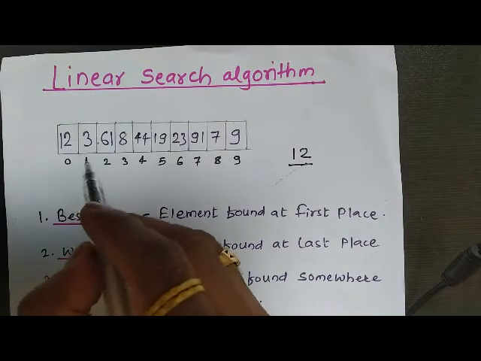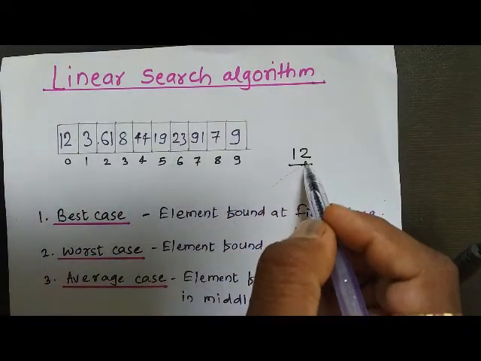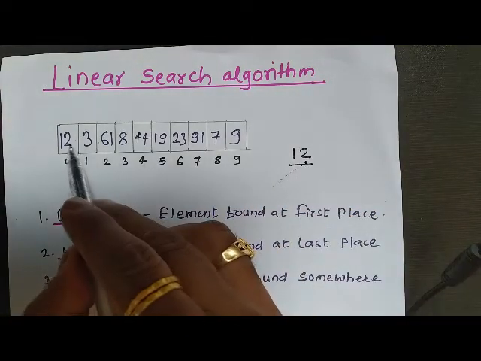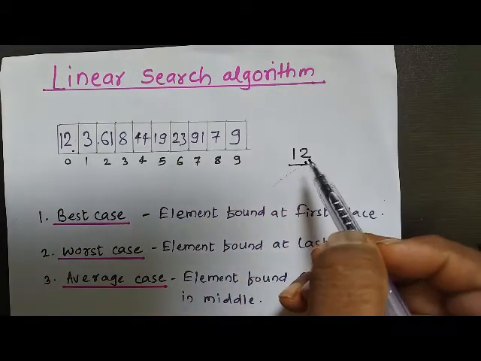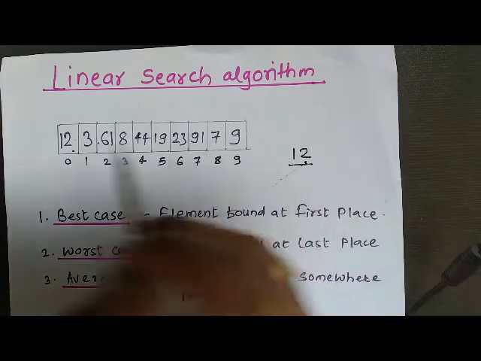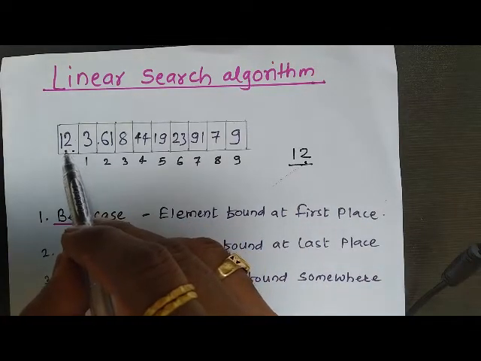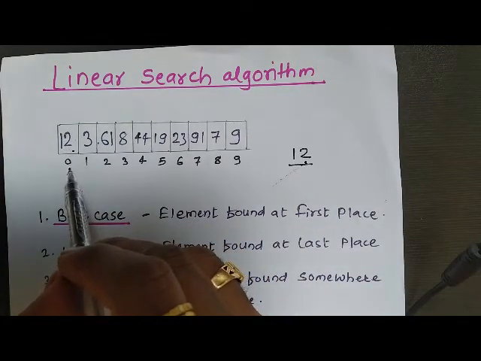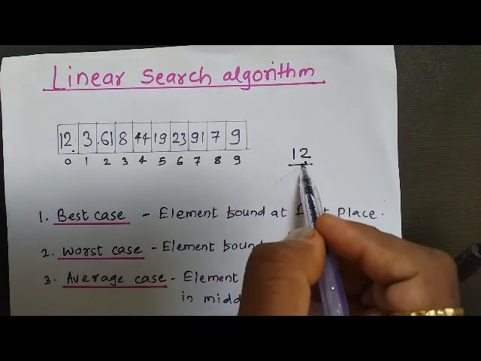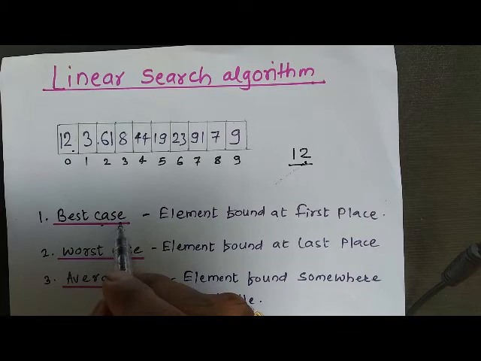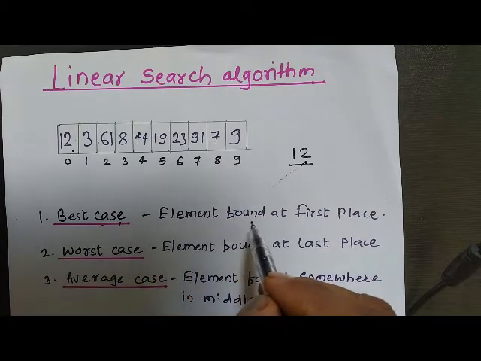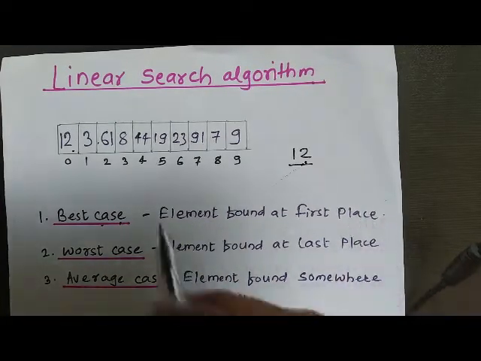So the first comparison is here. Is this 12 equal to this 12? Yes, it is equal to this 12, right? So in the first position itself I got my element. So this is called a best case. The element is found at the first place itself.